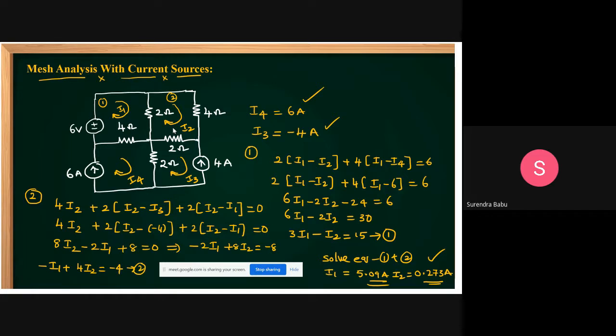Is it clear, sir? Okay, this is about how to apply mesh analysis if current sources are present. To understand the concept clearly, I am giving different cases. The third case I also want to explain: mesh analysis with dependent sources. If dependent sources are present, how to proceed? Yes, friends, same concept only.